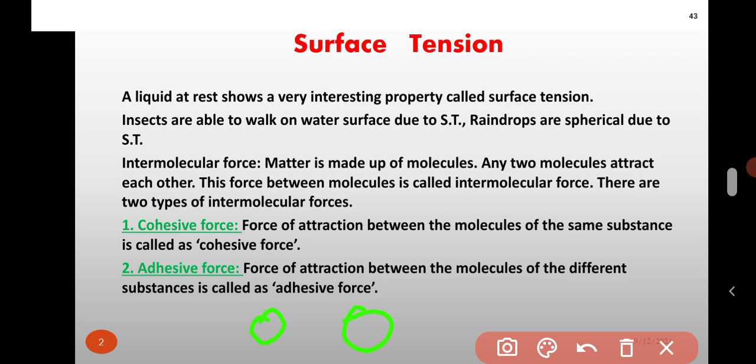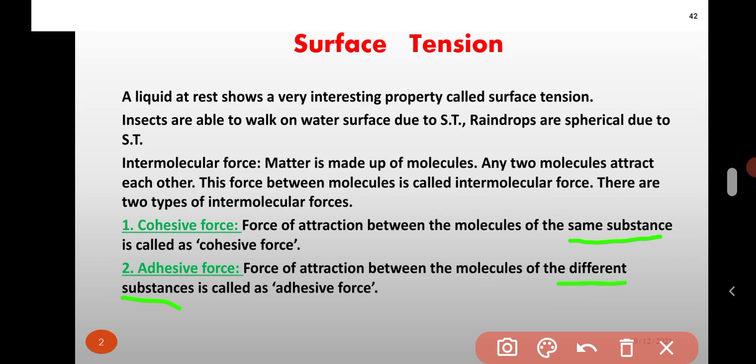There are two types of intermolecular forces. First one is cohesive force, second is adhesive force. In cohesive force, it is the force of attraction between molecules of the same substance. And adhesive force is the force of attraction between molecules of different substances.